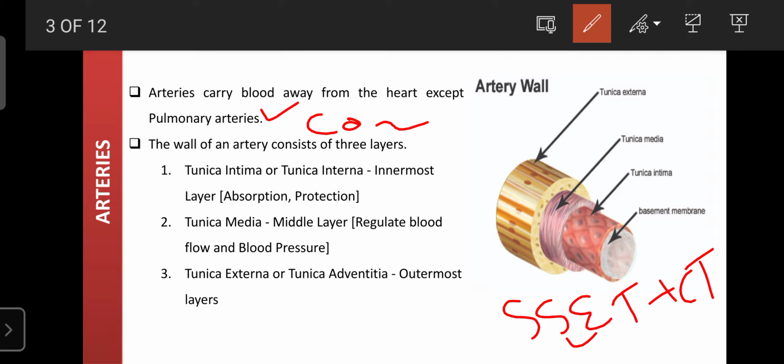After the brain, there is the liver. It requires around 1100 ml per minute. Then the kidney, then your lungs. So these are highly vascularized organs, so they require more and more blood. And less means leg muscles or other muscles, which require less blood supply per minute. So if the blood pressure increases, the blood vessels can swell out. That swelling of blood vessels is responsible for swelling of the organ, and that condition is known as